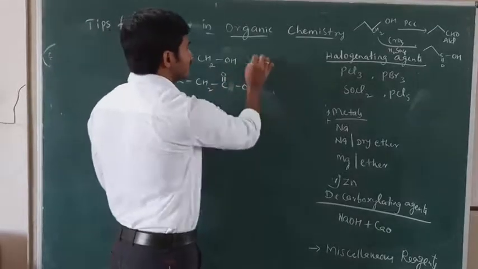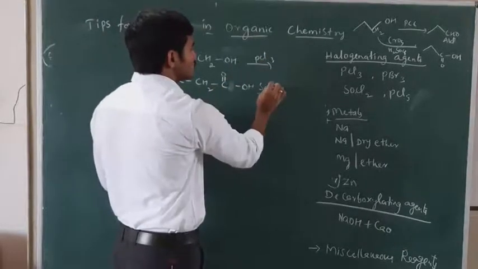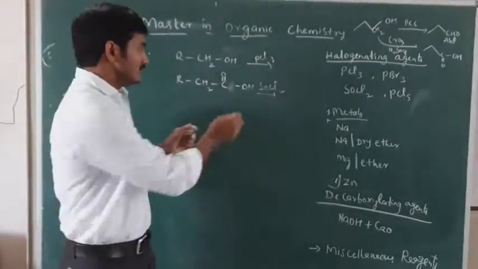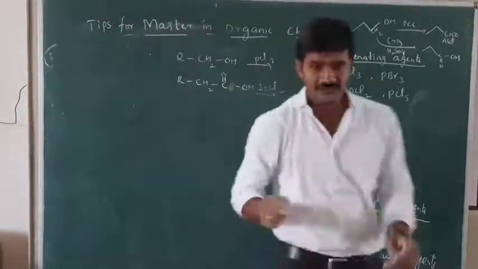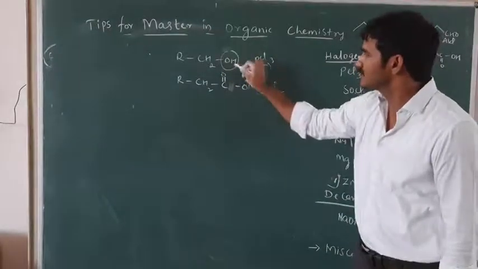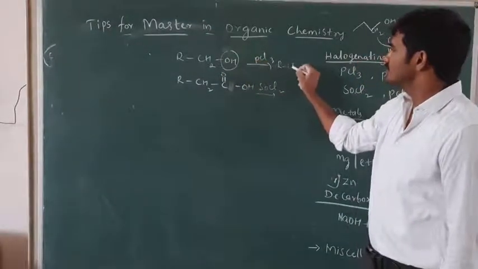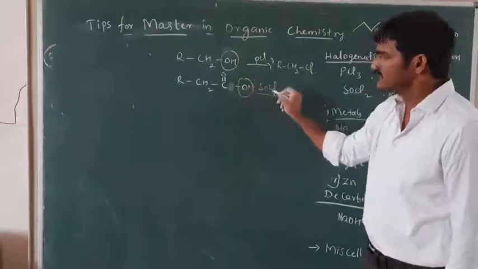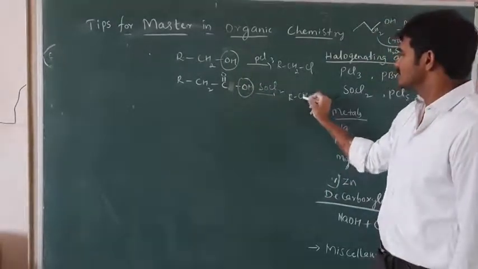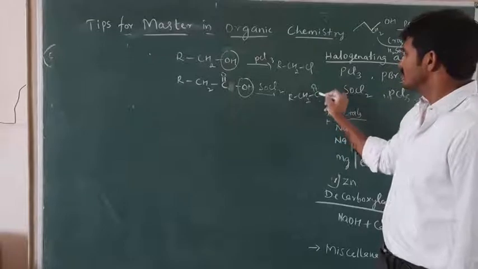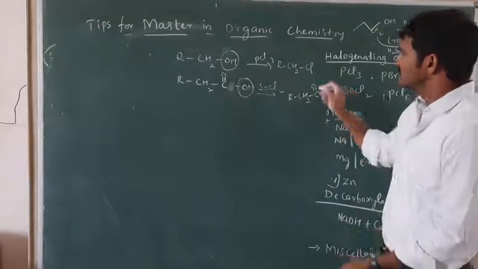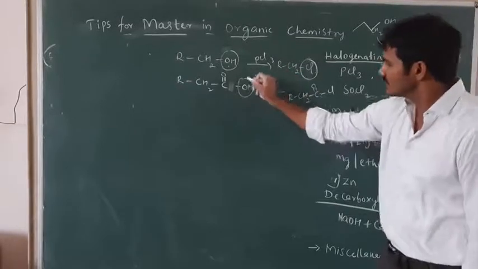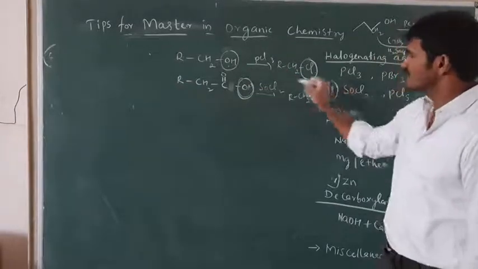If I take PCl3 or SOCl2, if you take any one reagent, these are halogenating agents, which means the OH group can be replaced with Cl in RCH2Cl. Here also the OH group will be replaced with Cl, giving RCH2COCl. That's it. The OH group can be replaced with Cl. Here also the OH group is replaced with Cl.